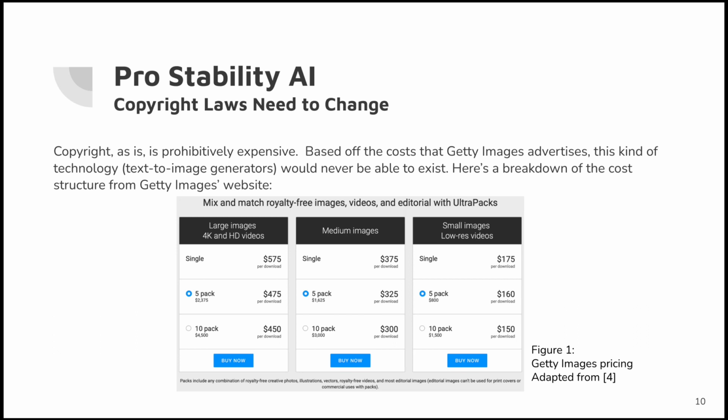Based off the costs that Getty Images advertises, this kind of technology, a text-to-image generator, would never be able to exist. Here's a breakdown of the cost structure from Getty Images' website. It shows they have large images, medium images, and small images, and they sell them in packages up to 10, where the cheapest that you can get the large images is in a 10-pack that costs you $4,500. That's $450 an image.